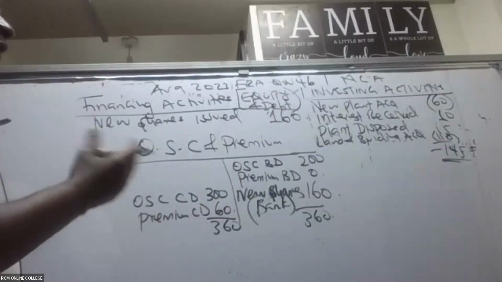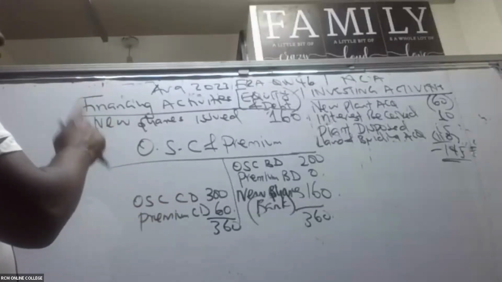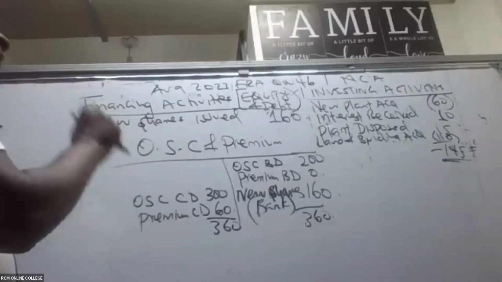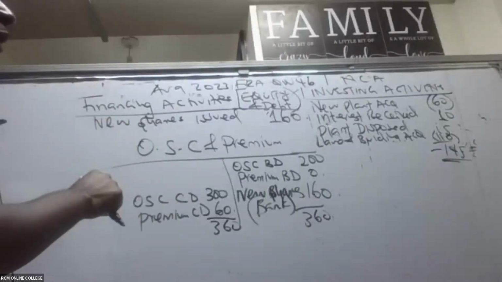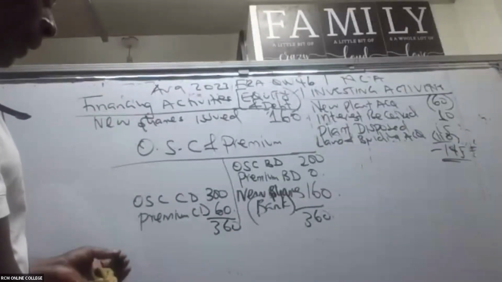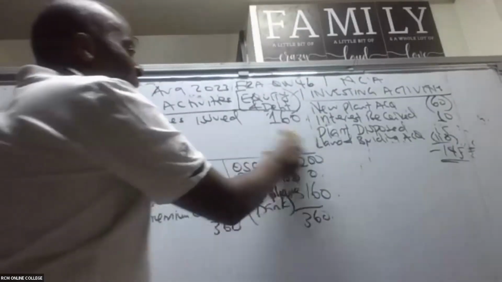So remember, this is really a straightforward thing. For new shares, normally we combine ordinary share capital and premium account. That we shall always combine.